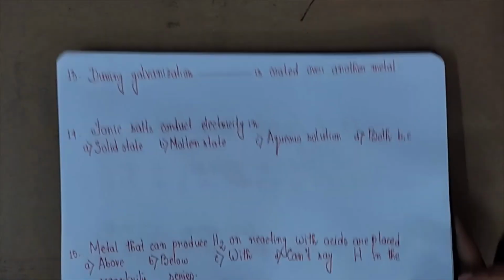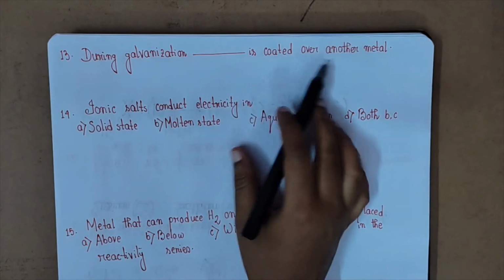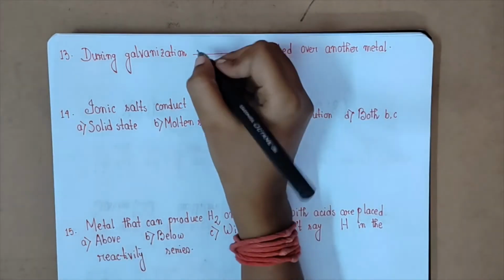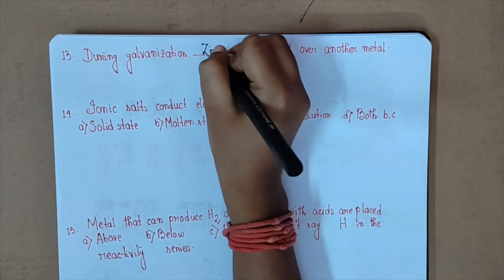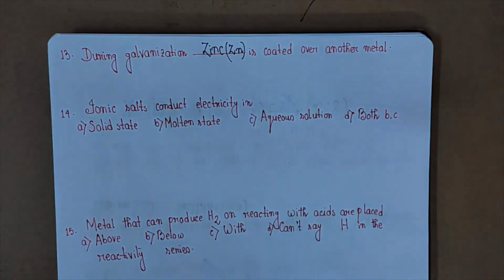Now the next question. During galvanization, dash is coated over another metal. The answer is zinc. The symbol is Zn.